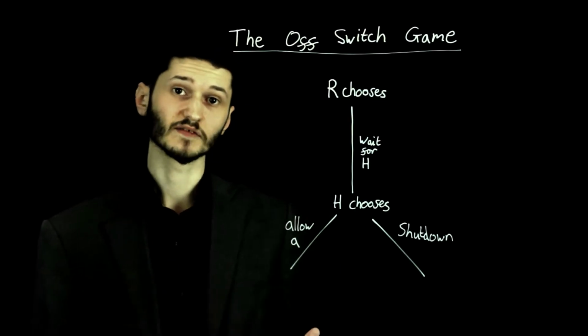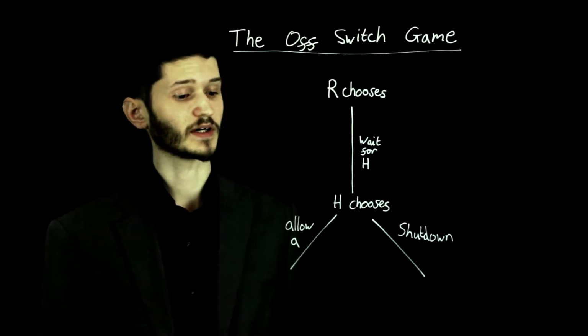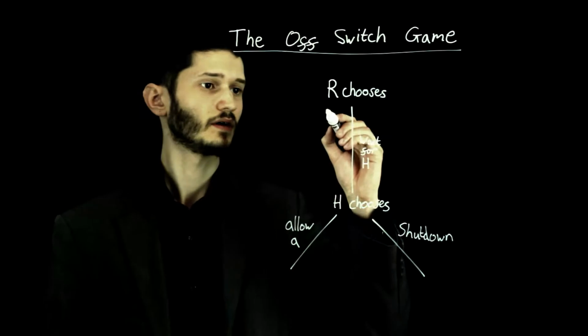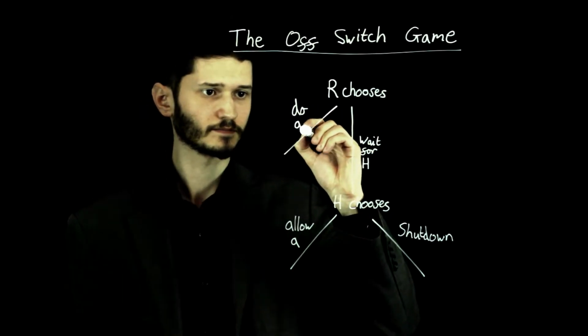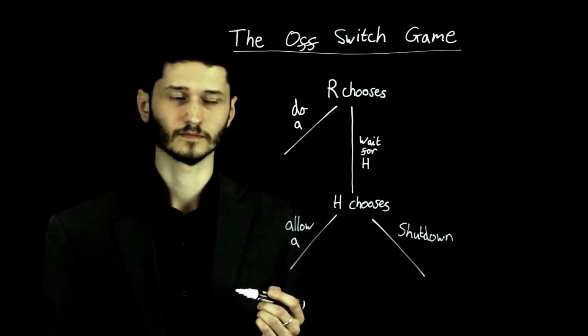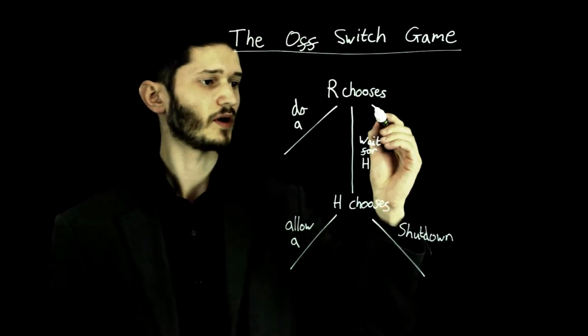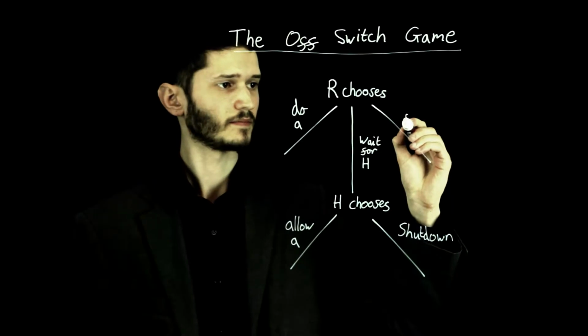Or, instead of waiting for human feedback on action A, the robot can simply take the action. The final option available is the robot can shut itself down.